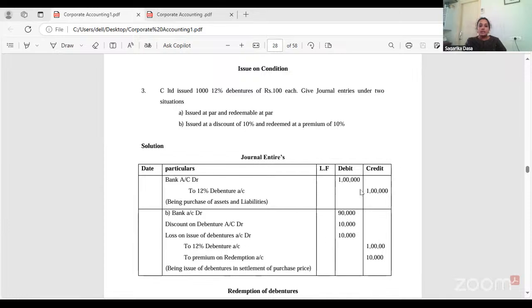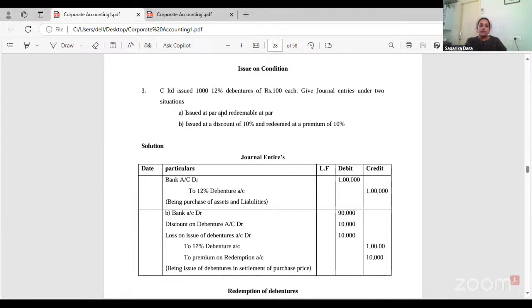Then debentures, we have 1 lakh. We are issuing at a premium of 10%. Same 1 lakh into 10%, 10,000. In the second bit, it so happened that we are increasing the price, we are decreasing the price. So this 10,000 and 10,000 will get cancelled. So hence we have a loss on issue of debentures of 10,000.